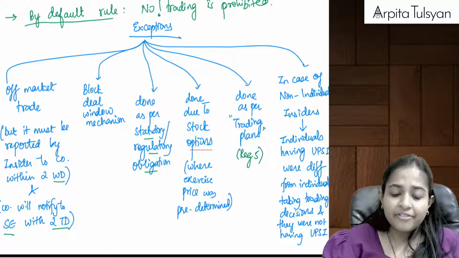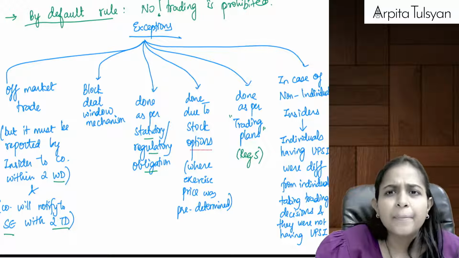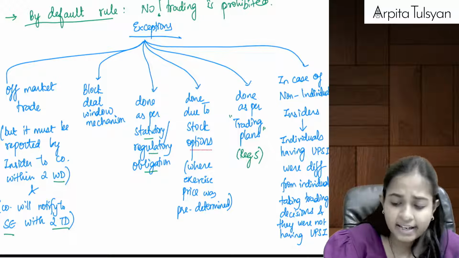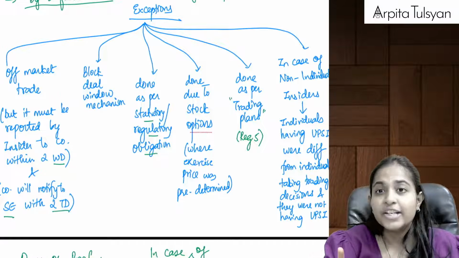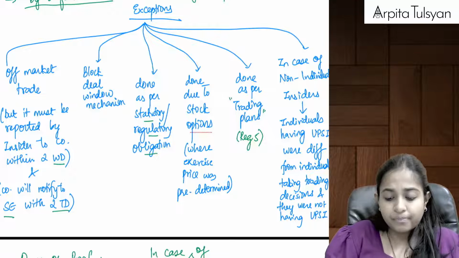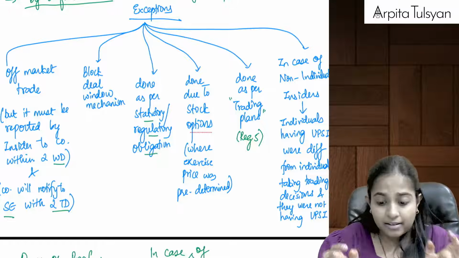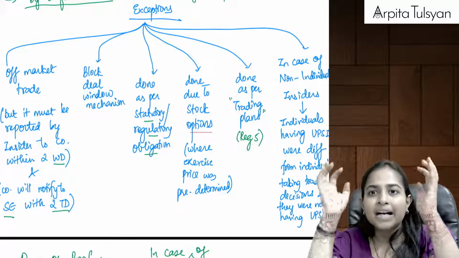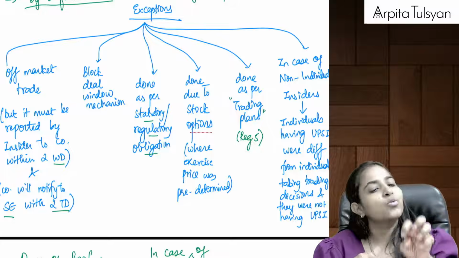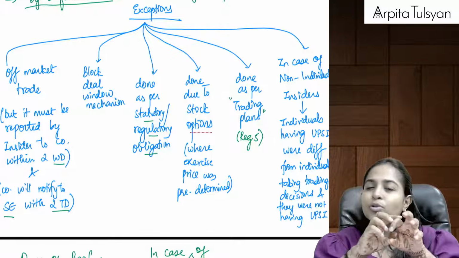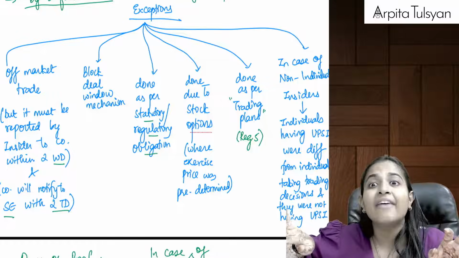And the last one: if the trading is done by non-individual insiders, let's say a company, subsidiary company, or some organization, etc., then it is allowed, provided there is a condition, that the individuals who were having UPSI, there were some individuals within that non-individual insider. Let's say there is a company, which is a non-individual insider. Within that company, there are some individuals who are having UPSI, and there are some individuals who do not have UPSI. And the trading decision is taken by the person not having UPSI.